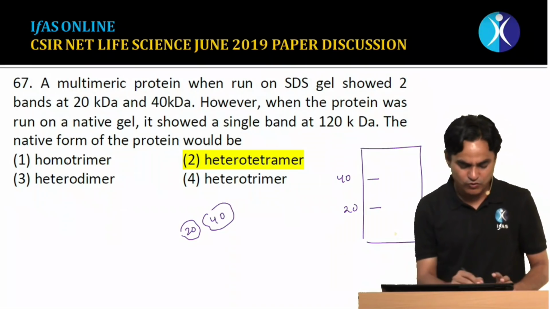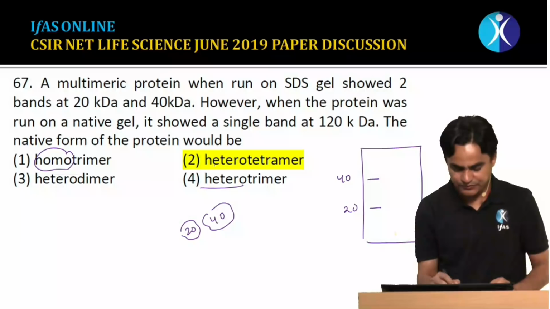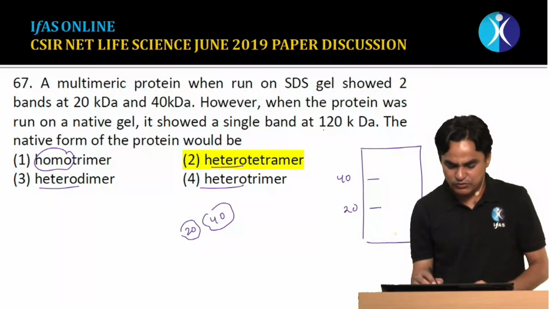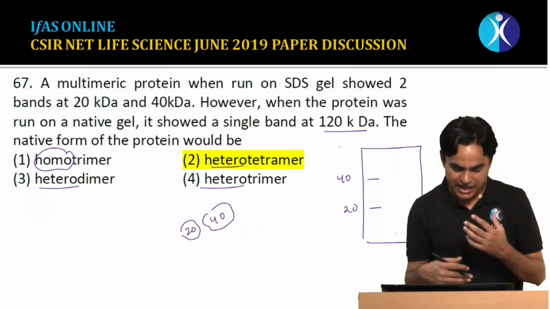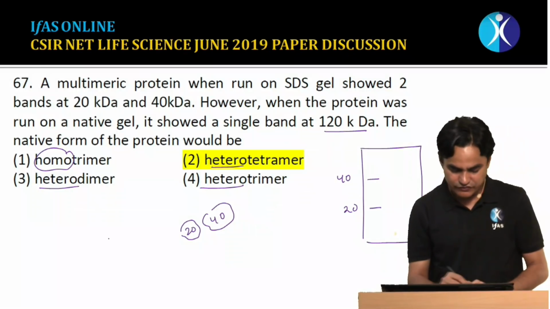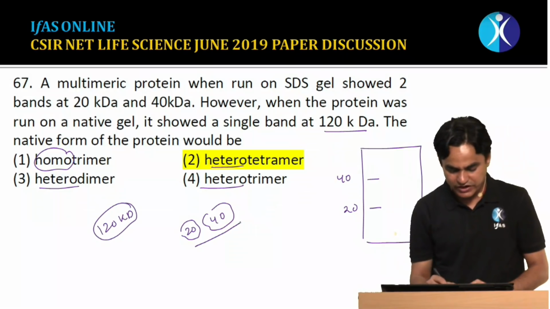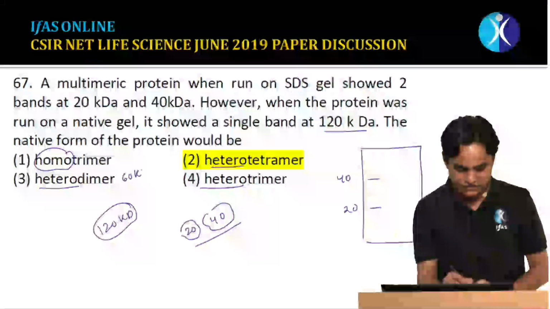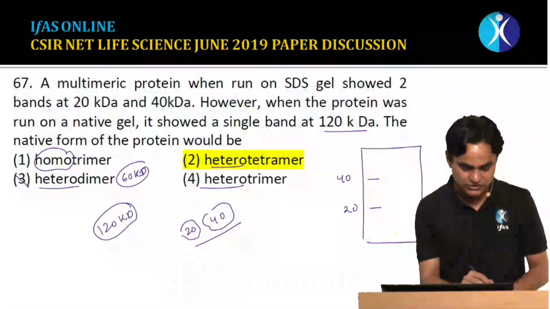So it cannot be homo, it must be hetero. Now among the given choices, the total molecular weight in native gel is 120 kilodaltons. If it were a homodimer, the total molecular weight would be 60 kilodaltons. So it is not 60, it is 120 kilodaltons, and this cannot be the answer.